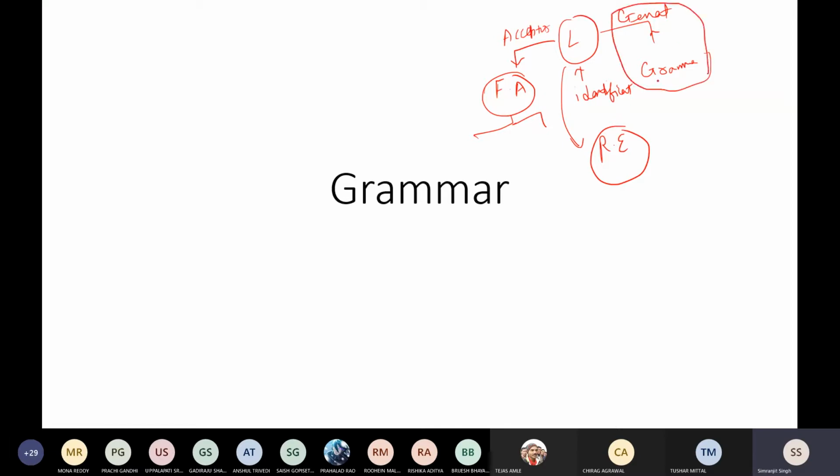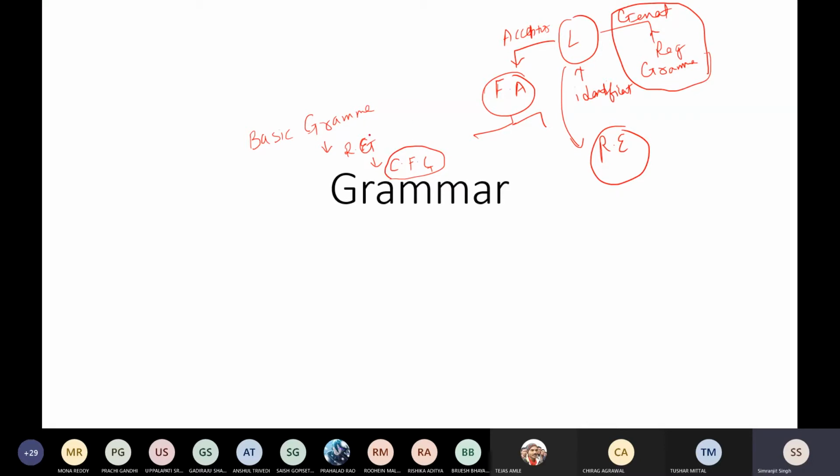Exactly what is a grammar, and what exactly is a regular grammar? In your syllabus there is no mention of regular grammar, but I will start with the basic grammar, what a basic grammar is, and then evolve towards the regular grammar. That is very easy. After regular grammar, I will also tell you about context-free grammar. This topic is specifically given in your syllabus, but if you start with regular grammar, context-free grammar is just a part of it.